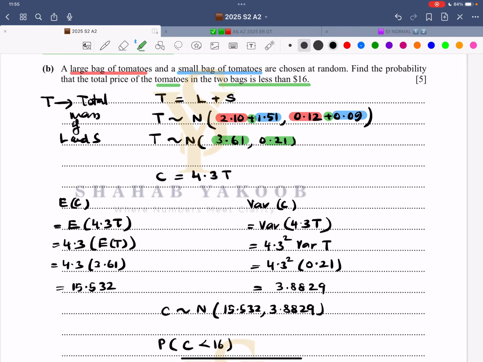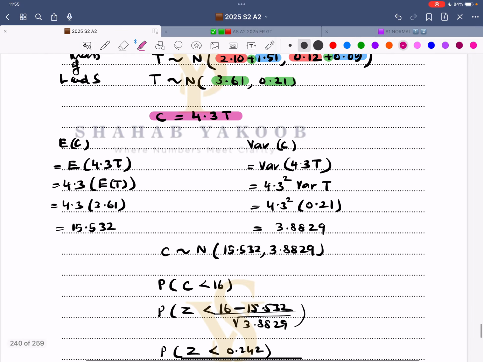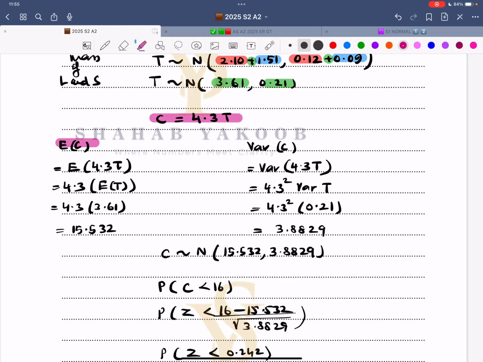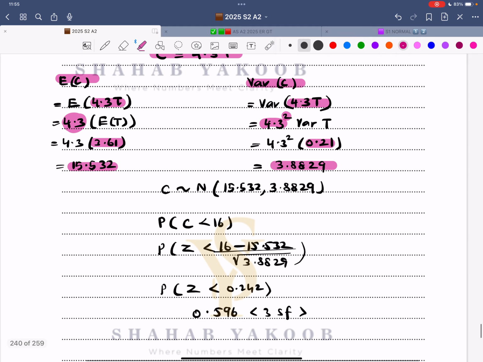So now we have a new variable, that is C. So now we would say that C is 4.3 times T. So expectation of C, expectation of 4.3 T, 4.3 comes out and multiplies with this value, 3.61. This is what you're getting. Similarly, variance of C, that is variance of 4.3T, but the rule of variance, multiple, this is squaring. So now you are getting this value based upon this. And then C now follows a normal distribution, such comma such.